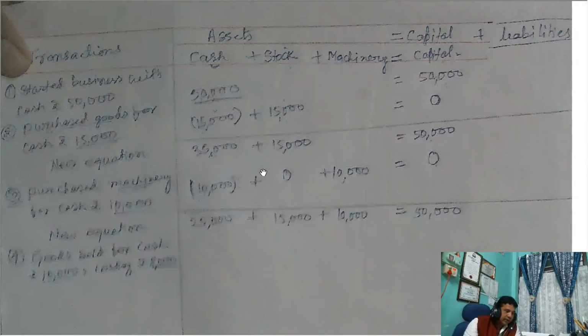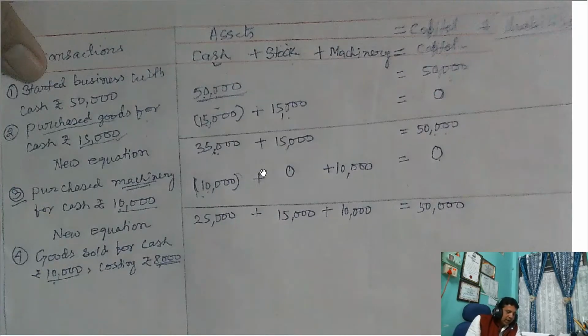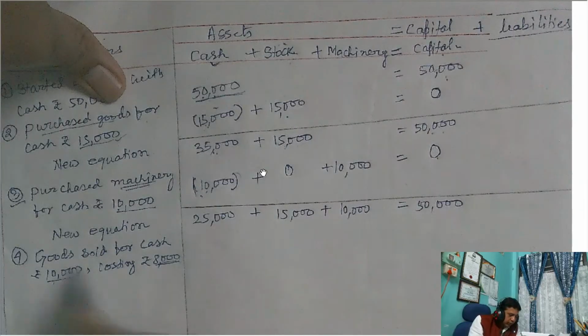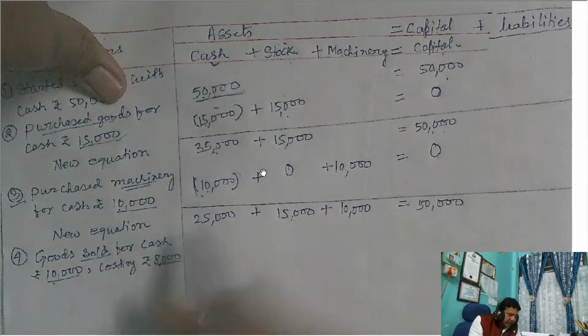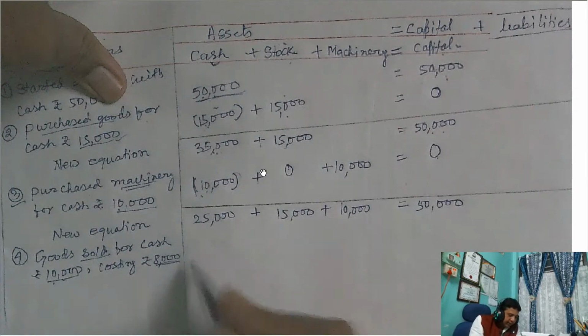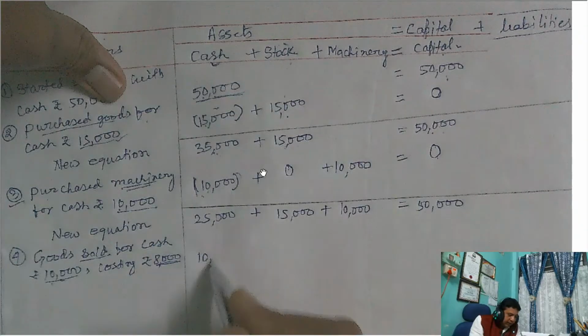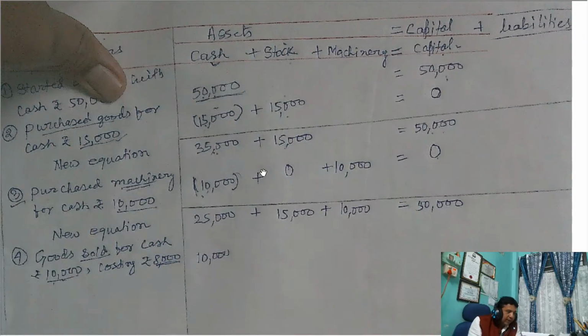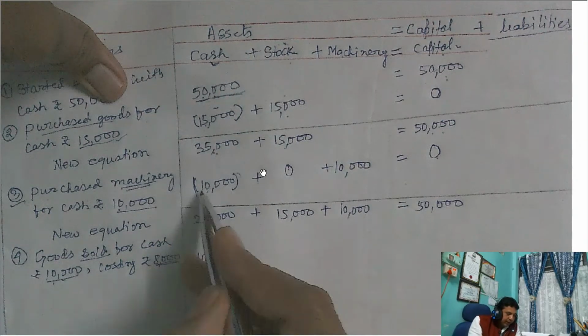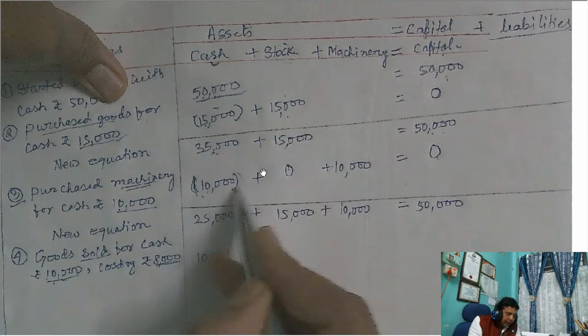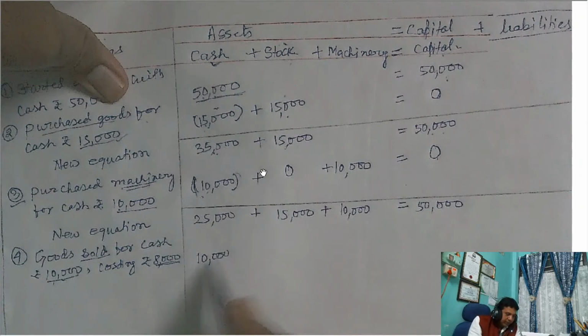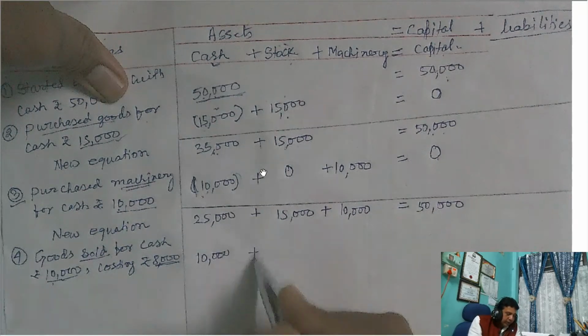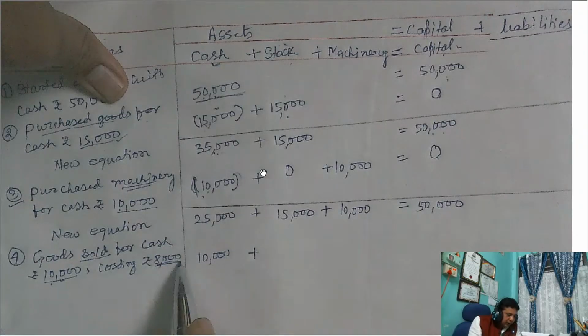So here it is a triple effect. You see that. I will show you. The total goods sold. When you sold goods, cash is coming. So total cash coming into business 10,000. By selling of goods, 10,000 coming. When going, minus. When coming, plus. Okay. And now you say the value of goods is 8,000.